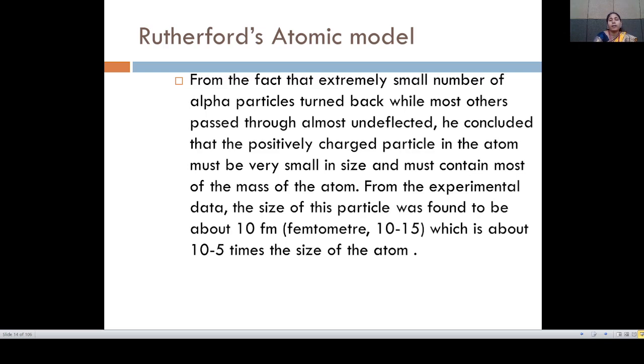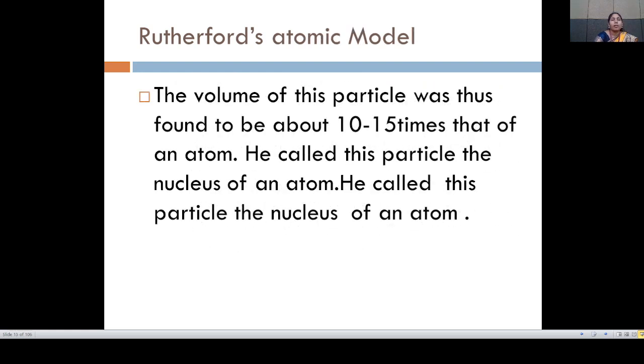From the experimental data, the size of the particle was found to be about 10 femtometer, 10 raised to minus 15 meter, which is about 10 raised to minus 5 times the size of the atom. So the volume of the particle was thus found to be about 10 to the minus 15 times that of an atom.